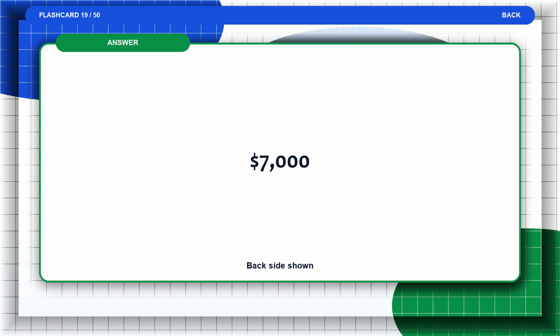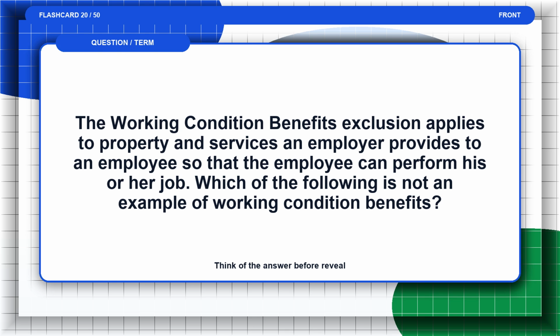The answer is $7,000. Flashcard 20. The working condition benefits exclusion applies to property and services an employer provides to an employee so that the employee can perform his or her job. Which of the following is not an example of working condition benefits? Think of the answer before the reveal.